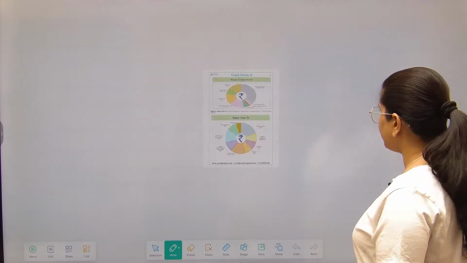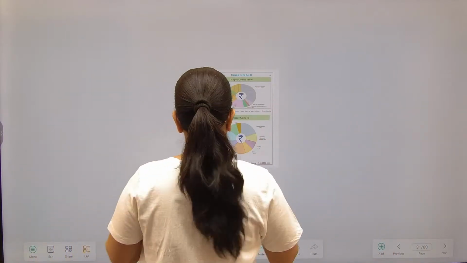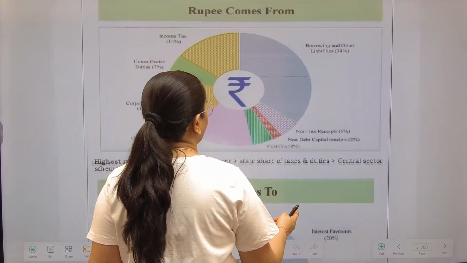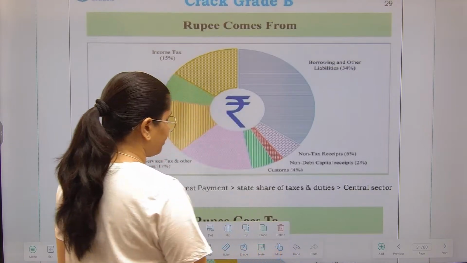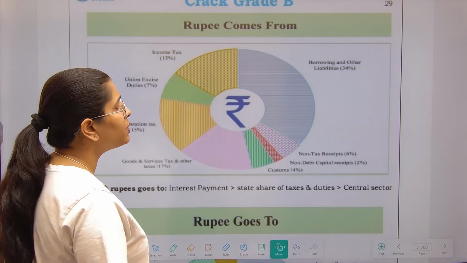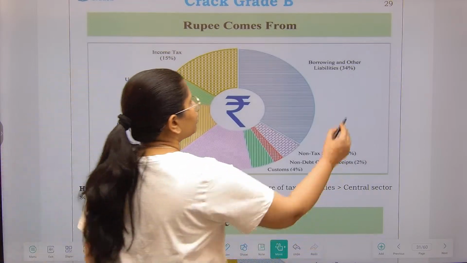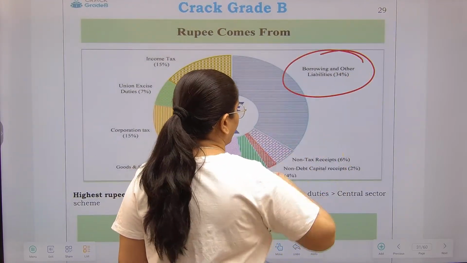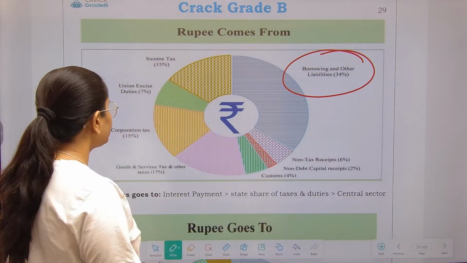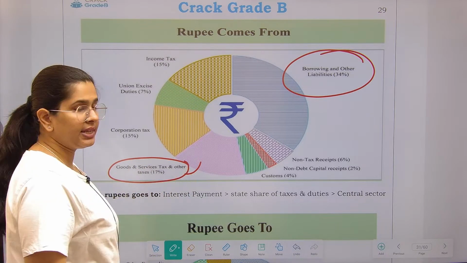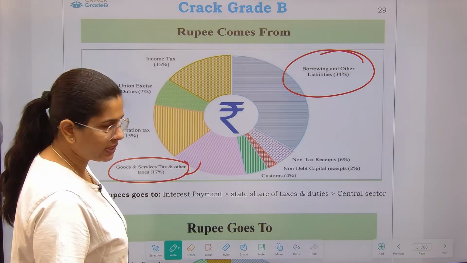Now the next figure is also important. We are left with only a little amount of time, so quickly see this. This particular figure is very important. Whenever you have this PDF, please remember this figure, right? So, where the rupee comes from in our receipt column: 34% of the rupee comes from borrowings, right? Then the next highest amount of income is from GST and other taxes, 17%.